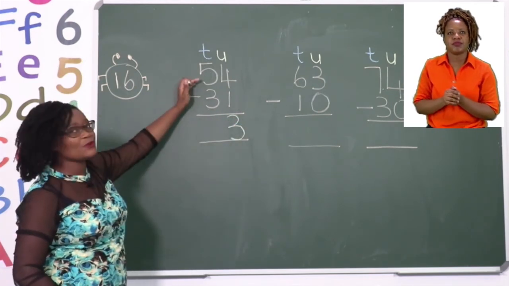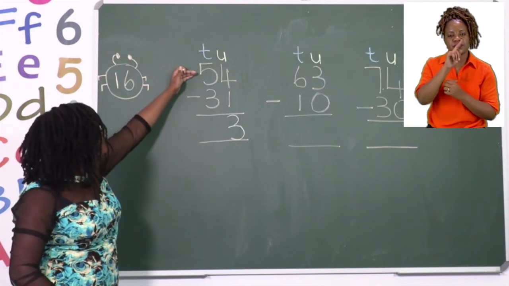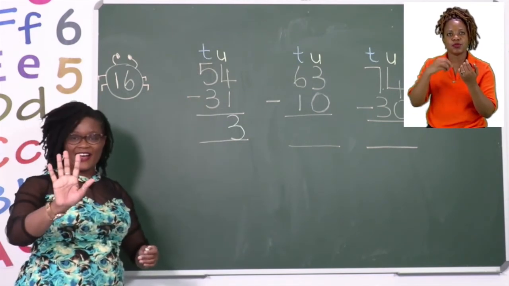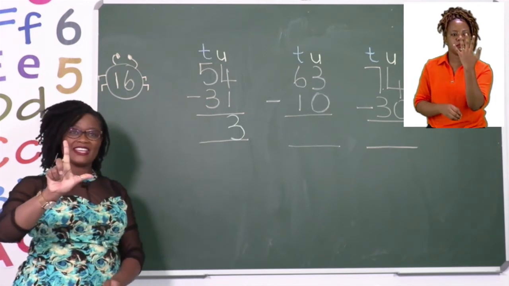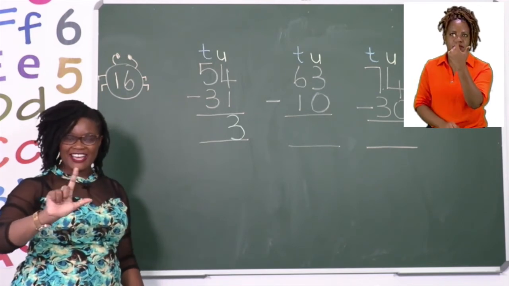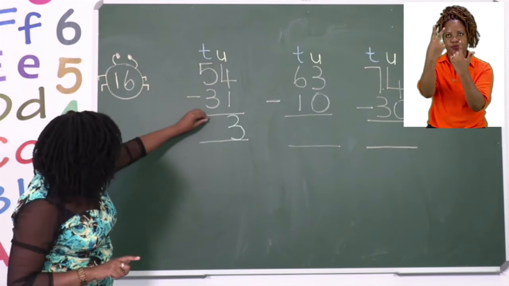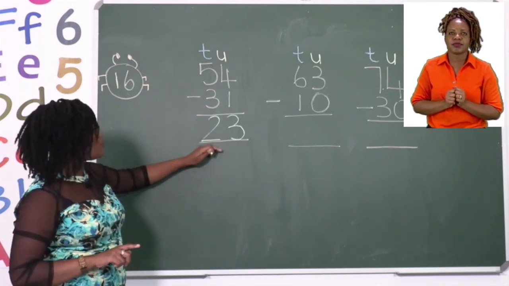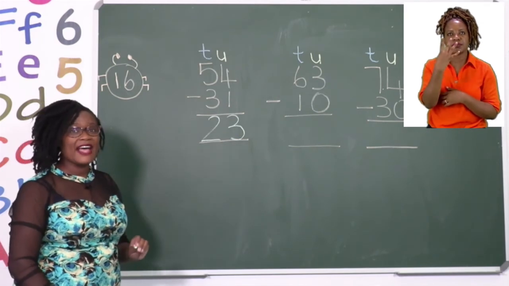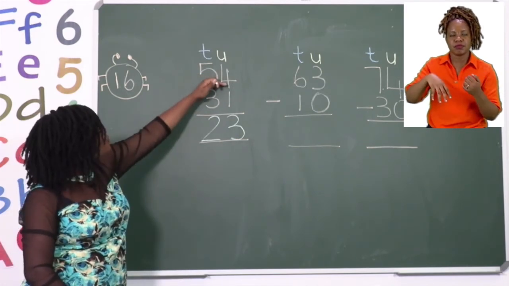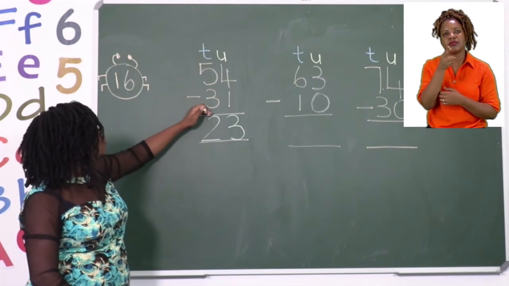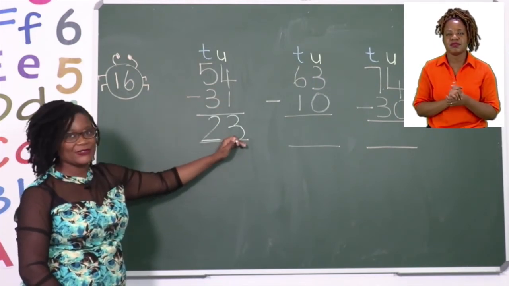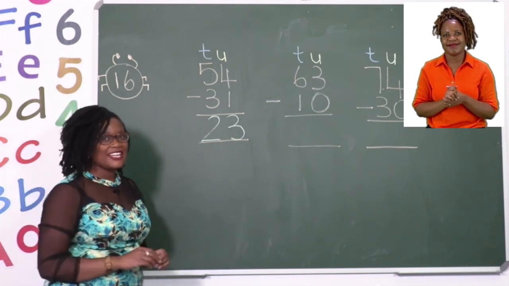After that, we're going to move to our tens and say 5 minus 3. If we have 5 and we take away 3, that means our answer is 2. So our total is 23. Our sum now says 54 minus 31 equals 23. Let's now do the next one.